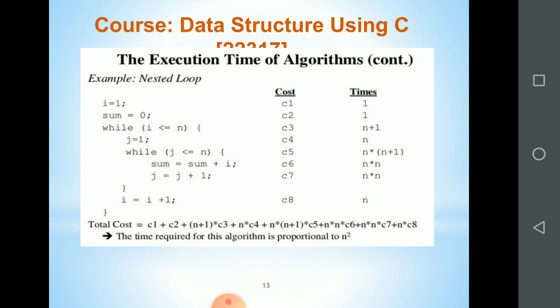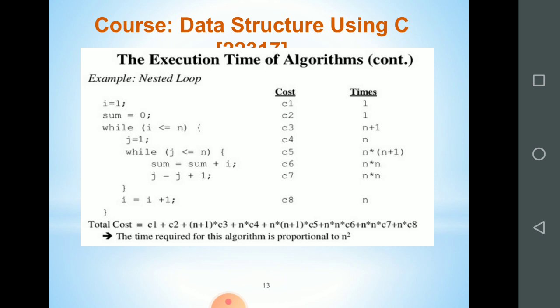Okay, look at this, this is the first loop, that all the statements in the first loop or the outer loop will execute n number of times, but the second or the inner loop, you can see, while j is less than equal to n, this will also execute n plus 1 number of times. So n plus 1 multiplied by n. So from where we got this n?